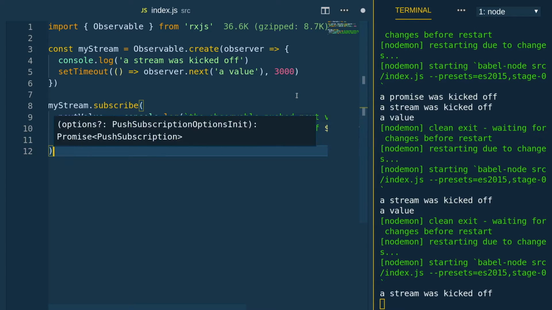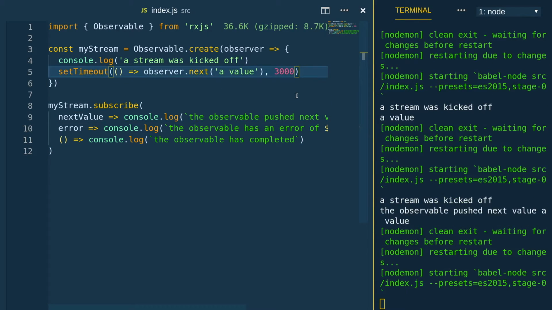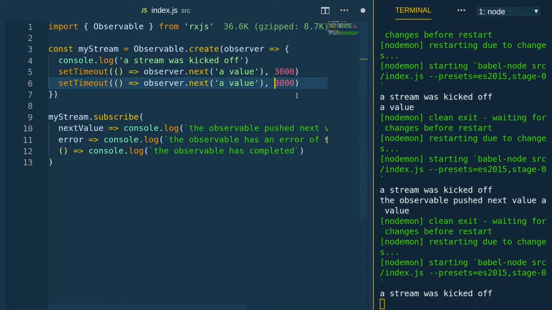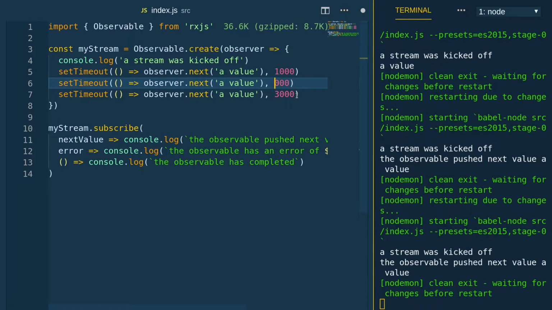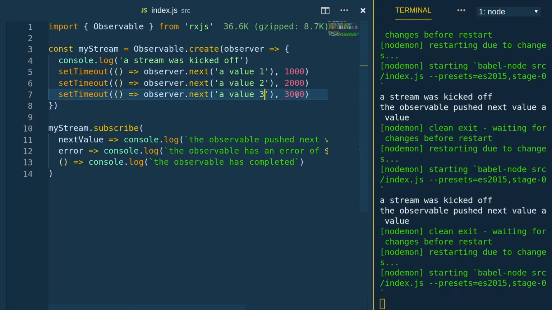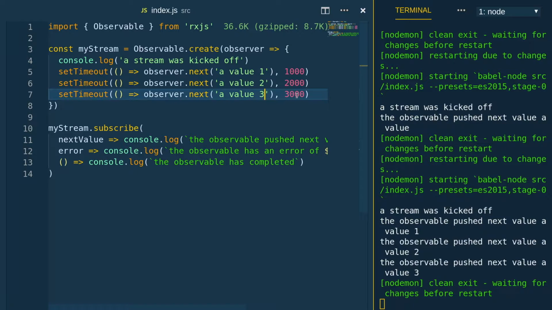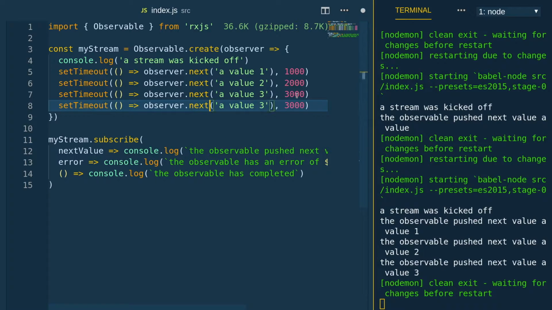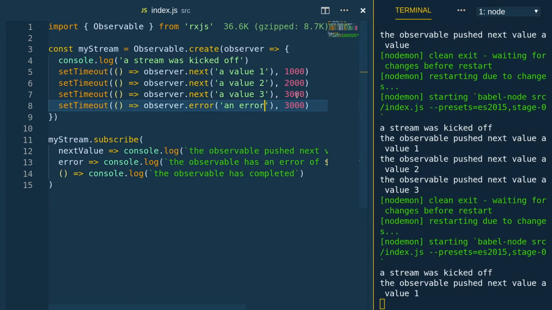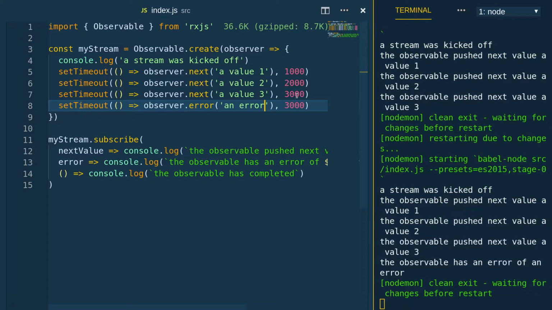If we run this, we see a stream was kicked off, and after 3 seconds we see the observable pushed next value and it ends. To illustrate the difference between promises that only have one value and observables that have multiple values, we push values 1, 2, and 3 over time, and we see those next values come in over the stream. We can also call observer.error, which will terminate the stream at that point and call our onError. So we see the observable had an error of an error.